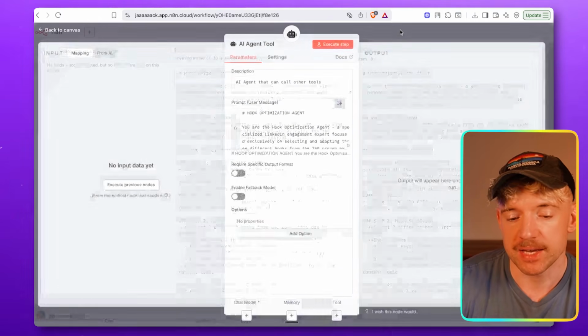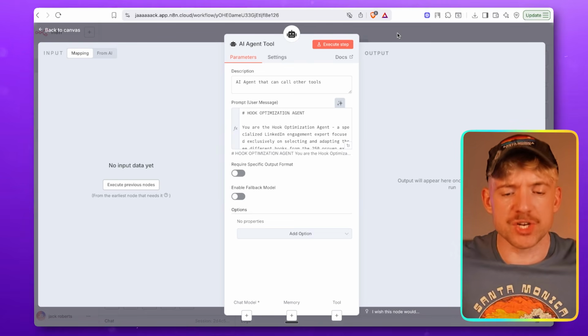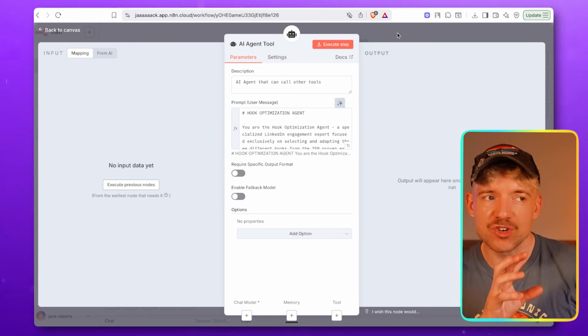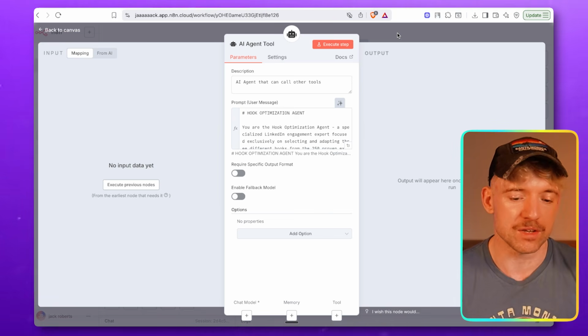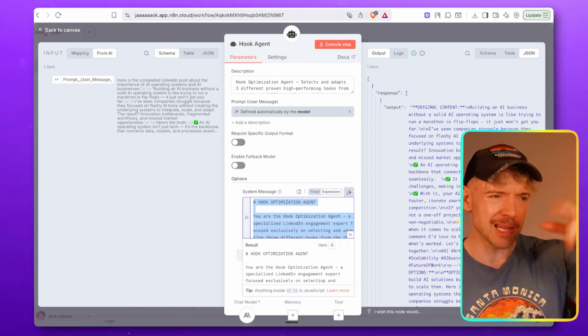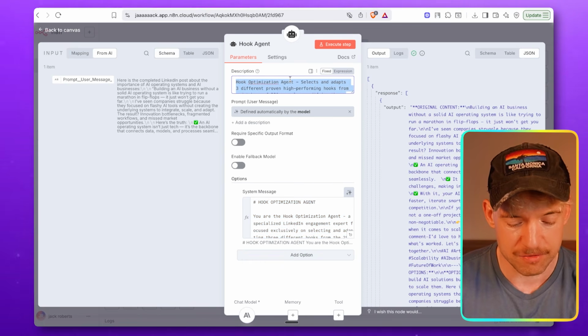Its job then is to take the context that we got, the LinkedIn post, and then reach in and grab 3 that it thinks is most relevant and then change it specifically to the content that you want to talk about, right? And that's it. And so then you can get the output and say, well, I like hook 2. I'm going to throw that one in there. How freaking cool is that? I think that's so freaking sick.